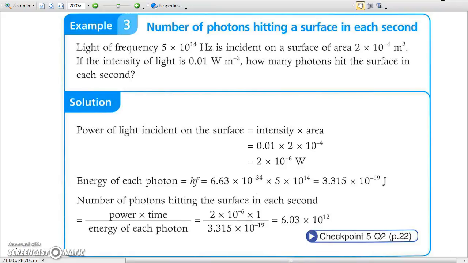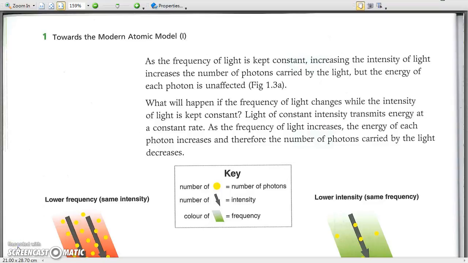Example 3. Number of photons hitting a surface in each second. When the intensity of light is given, you may find the power of light reaching a given surface, and then find the number of photons arrived for the given frequency of light. For the given frequency of light, the intensity of light increases with the number of photons hitting the surface.